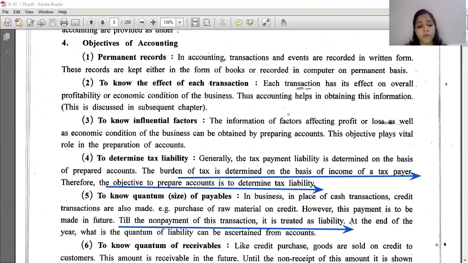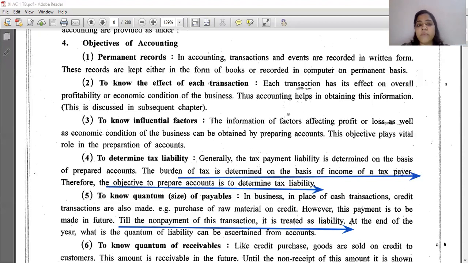At the end of the year, the quantum of liability can be ascertained from the account. Now I had said the 5 lakh transaction is for the month, suppose for the month of June only. So your payment would be done after July, August, September. But in the entire year, you are purchasing, you are selling.